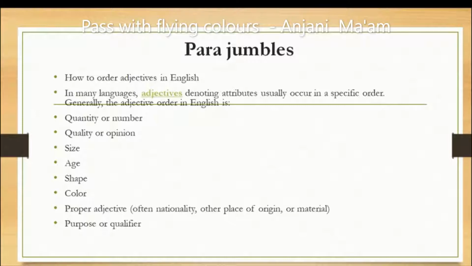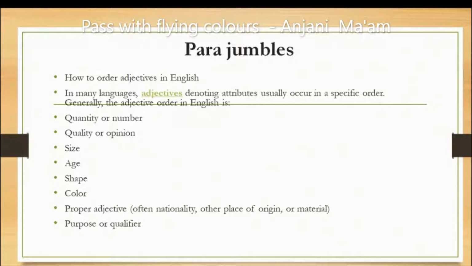If there are many adjectives of different kinds, just remember the adjective order as they come in the sentences. According to this adjective order, you have to arrange them in the para jumble. So kindly remember this specific adjective order so that you don't face any problem.